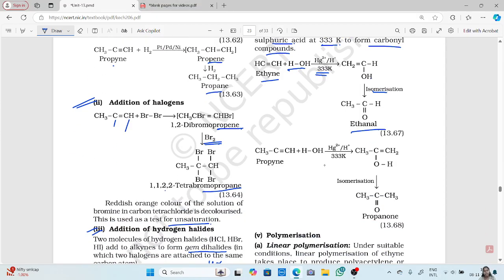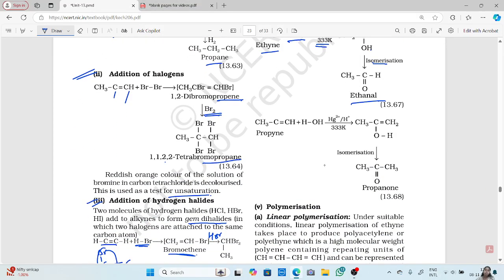Okay, you get an aldehyde. Now, next one is the propyne. Okay, propyne, you get propenol, but on isomerization of this, you will get propanone. That is your ketone. So, symmetrical, you will get an aldehyde. Non-symmetrical, you will get a ketone.